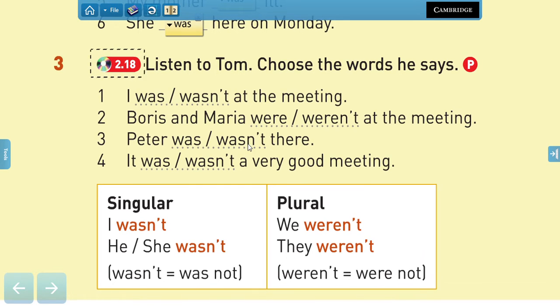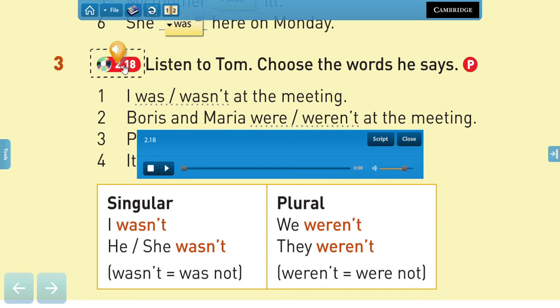So we're going to listen and you're going to choose the correct words. Track 18.